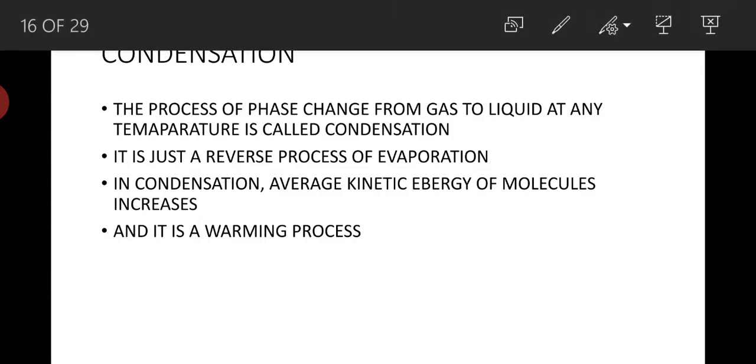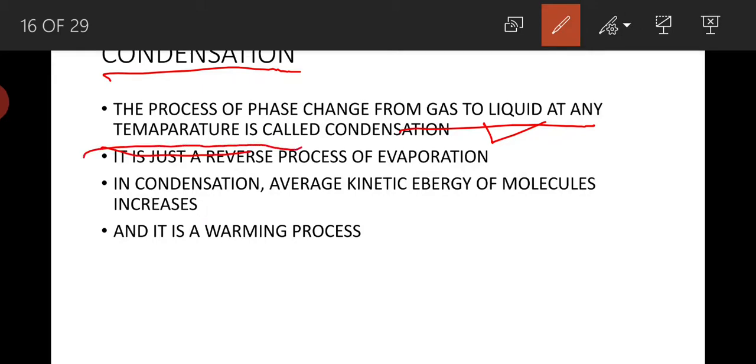Now let us see what is condensation. Condensation is nothing but the process of phase change from gas to liquid. From gas to liquid, if phase change takes place at any temperature, it may be at room temperature or 25 degrees centigrade or 35 degrees centigrade or 45 degrees, at any temperature, if gaseous phase changes into liquid phase, then